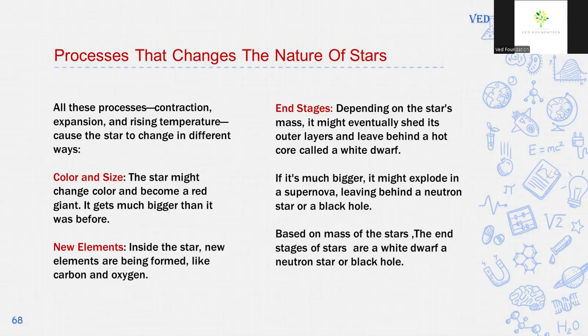And end stages. Depending on the star's mass, it might eventually shed its outer layers and leave behind a hot core called a white dwarf. If it is much bigger, it might explode in a supernova, leaving behind a neutron star or a black hole. Based on the mass of the star, the end stages of stars are white dwarf, neutron star and black hole.